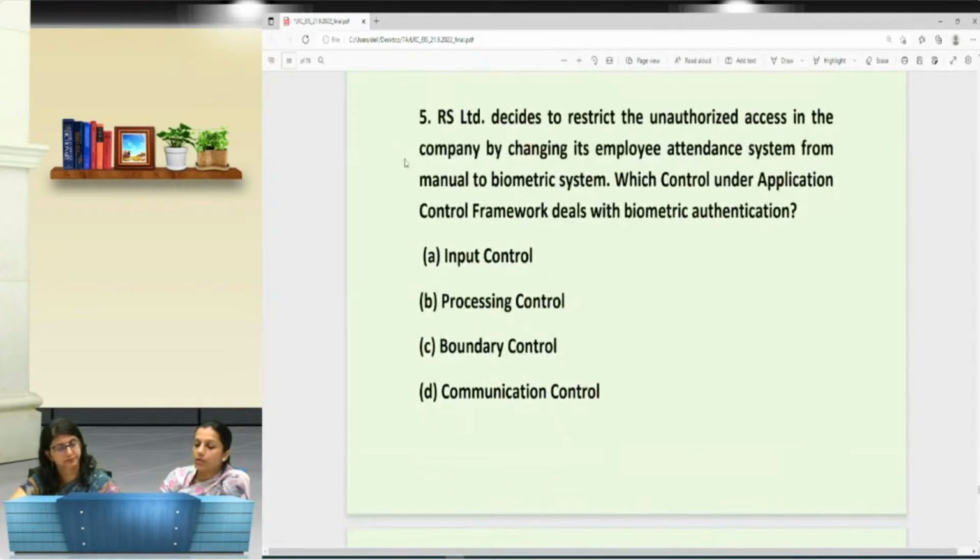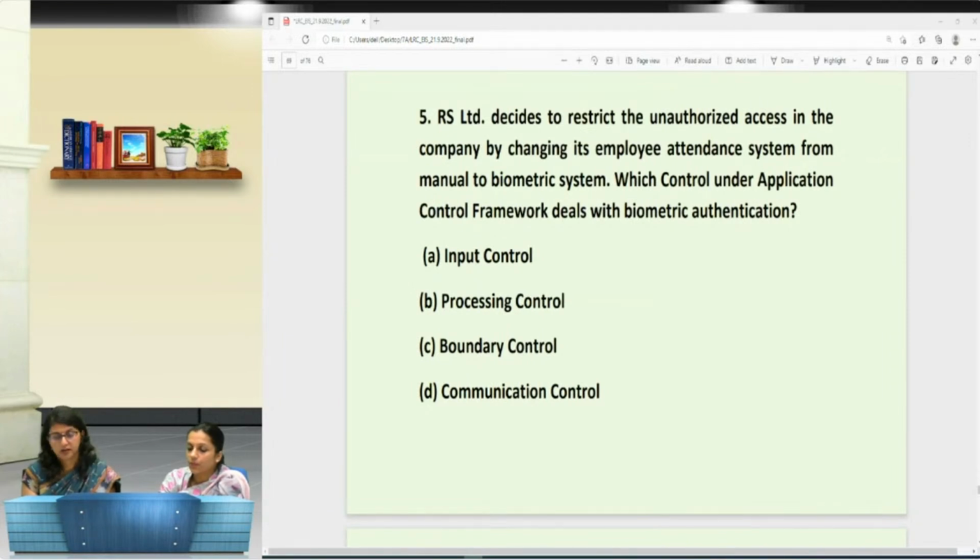And the last question based on this: RS Limited decided to restrict unauthorized access in the company by changing the employee attendance system from manual to biometric. Which control under the application control framework deals with biometric authentication? Question number 5, what should be the answer? You have to restrict unauthorized access by changing the attendance system from manual to biometric. What do you think should be the control here?